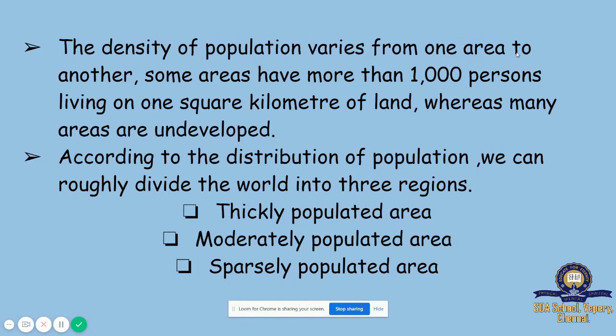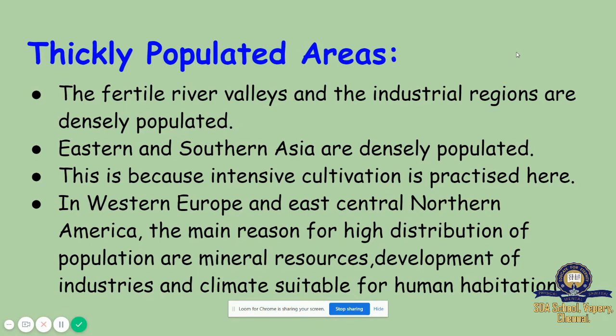Moderately populated means most of the people will be there. Sparsely populated means there will be a minimum population. We will see them one by one.